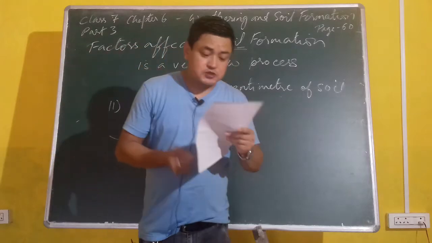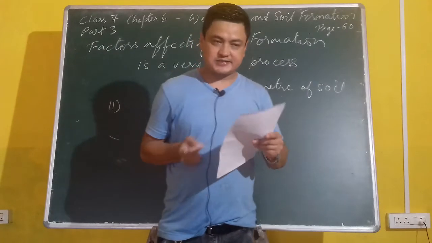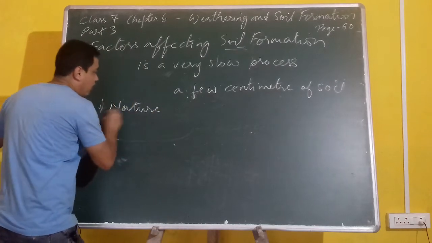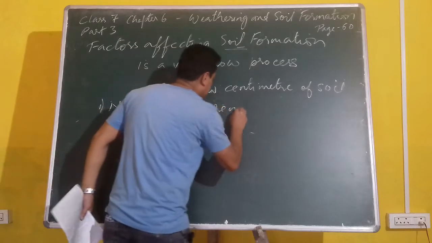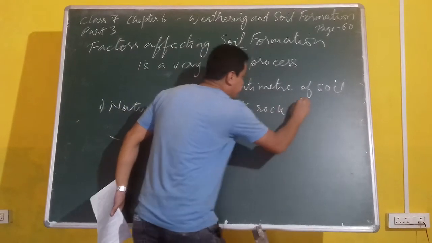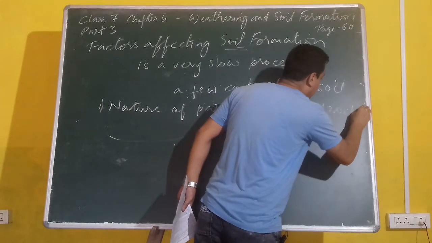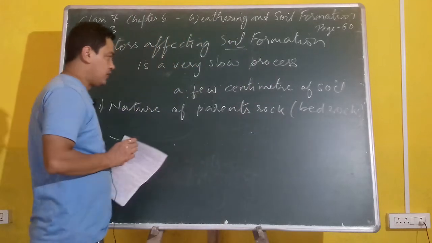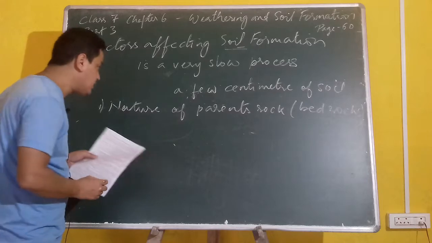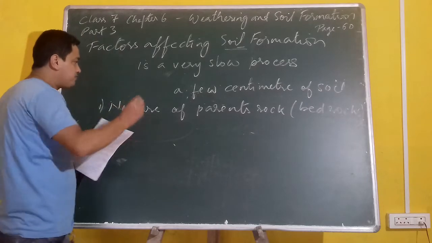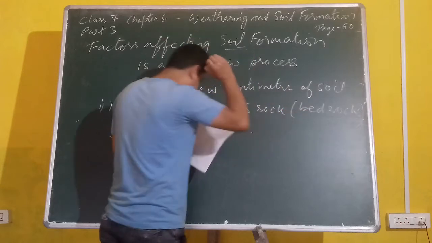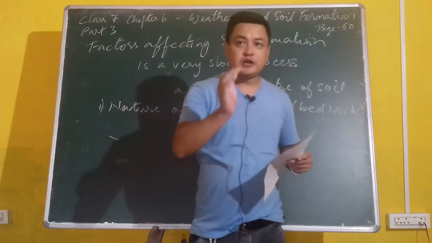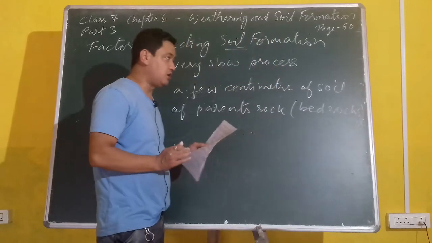So, let's read this one. Soil is formed from the bedrocks. Whenever we are talking about the nature of parent rocks, these are also called bedrocks. These are the original rocks that you find at the bottom or at the base of all the soil and rock materials that you find on the surface of the earth. So, soil is formed from the bedrocks beneath, also known as parent rock, which influence the color as well as the texture of the rocks.